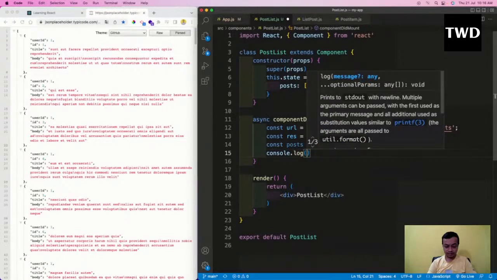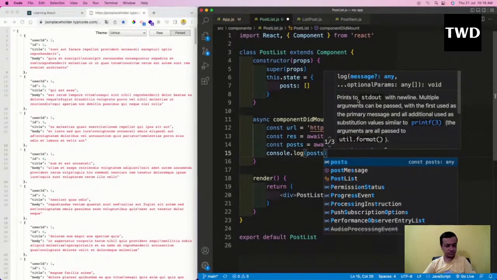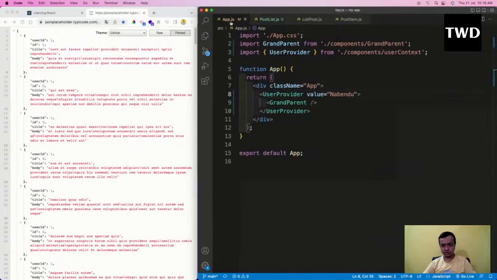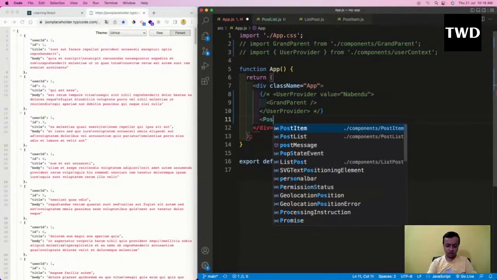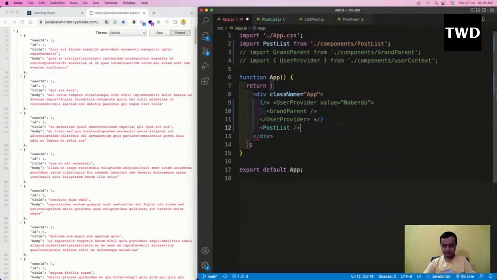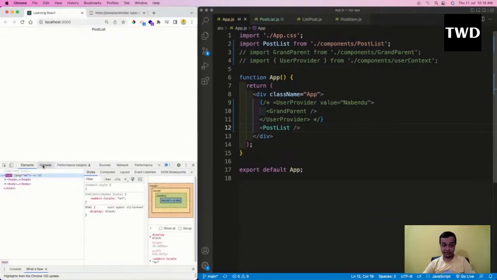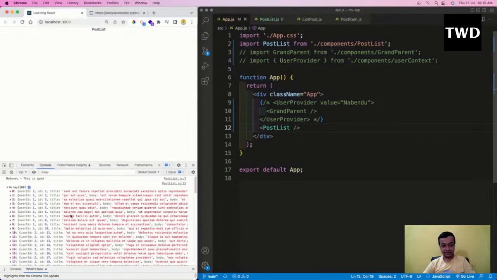Then console.log of posts here, and let me save it. I will actually comment this out because I'm going to give this code again. This is some important code, so I'm commenting it out, and then I'll do the PostList and save it. Let me come here. I'm not showing the data yet, so I will just inspect and see if I am getting the data. Yes, I am getting the data, an array of objects back.